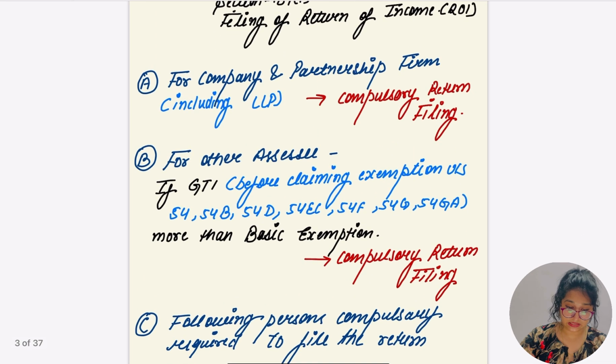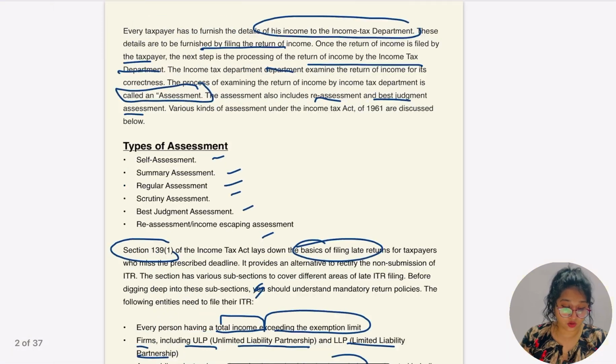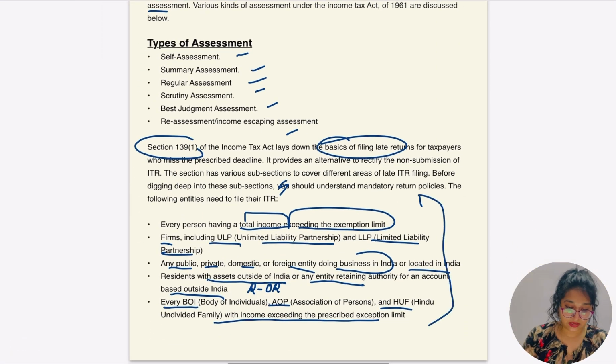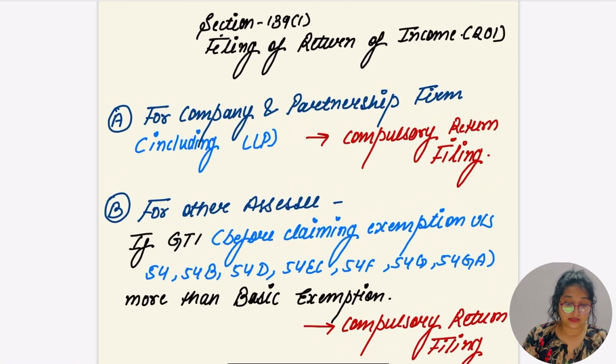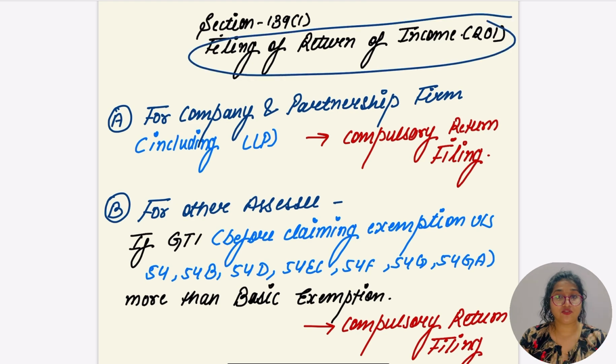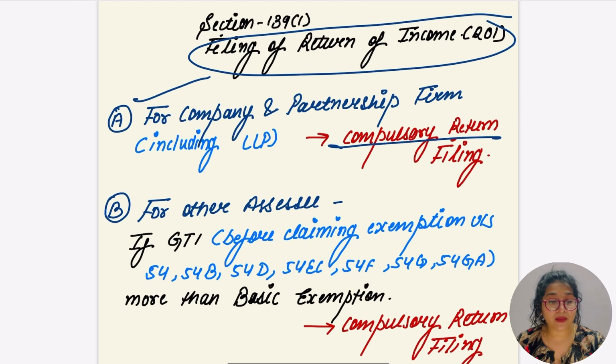So can I say this, on the basis of what we have discussed above, as per Section 139(1), filing of return of income, ROI, is compulsory and is going to be applied for whom? For the company and partnership firm, including LLP, which means the company and the partnership have to file the return compulsorily.